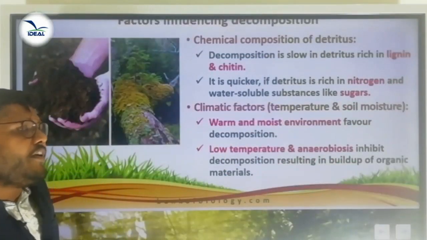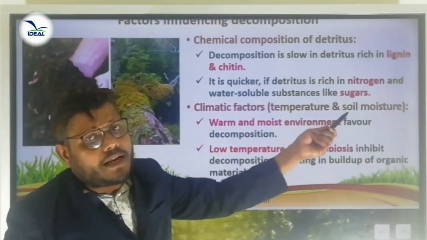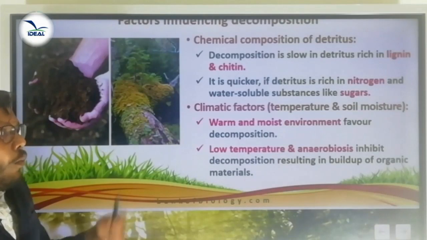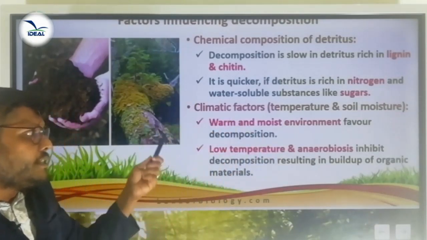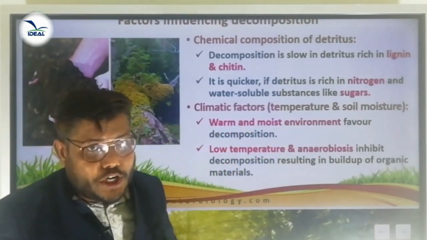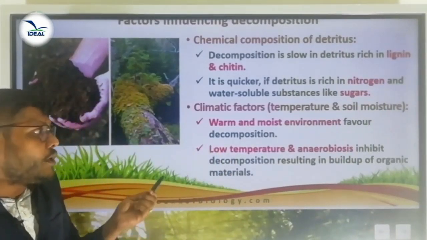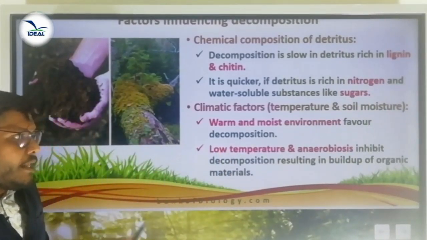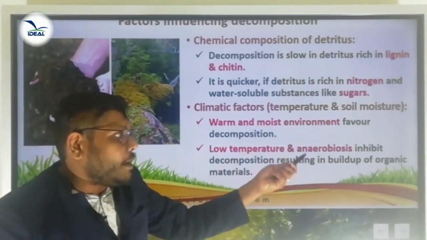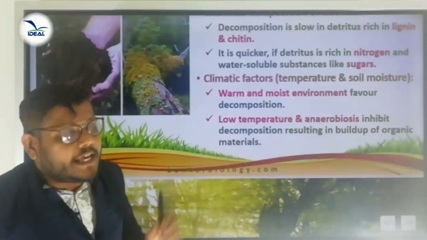Then another factor, climatic factors, that is temperature and soil moisture. A warm and moist environment favors decomposition. We already know that a warm and moist environment is required for decomposition. Then another one, low temperature and anaerobiosis inhibit decomposition.